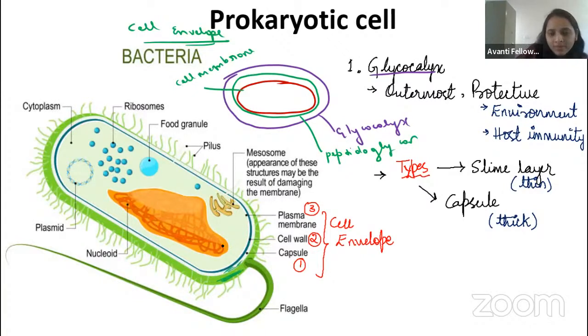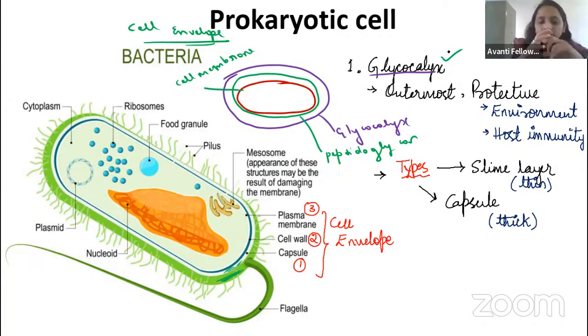So let us talk about the glycocalyx. What is the main function of this glycocalyx? Why does it require the glycocalyx? It is usually made up of carbohydrate and some protein. It is the outermost covering of the bacteria, and it is helping the bacteria.